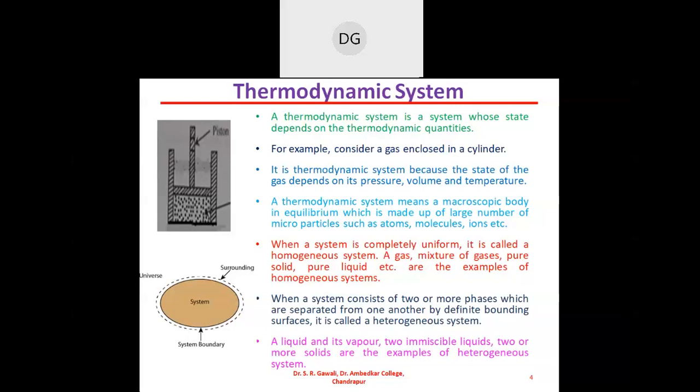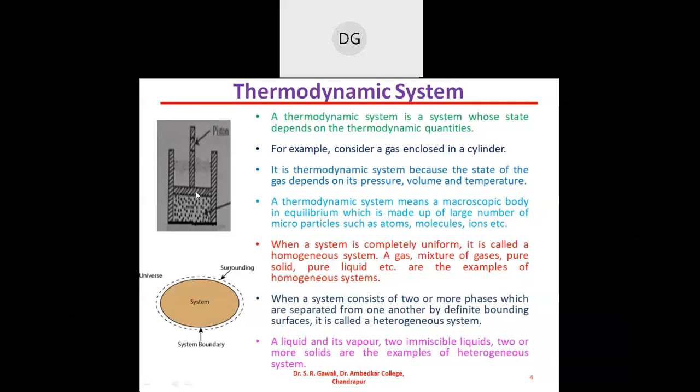So, I have given here one example of a thermodynamic system. Consider a gas enclosed in a cylinder. This is a cylinder and here there is a piston. This piston is movable and ideal gas is present in this cylinder.